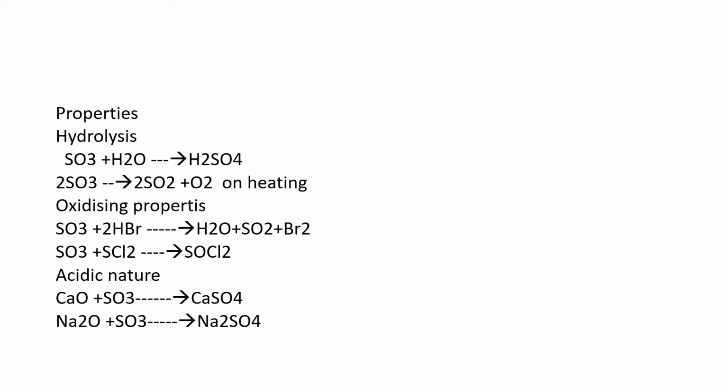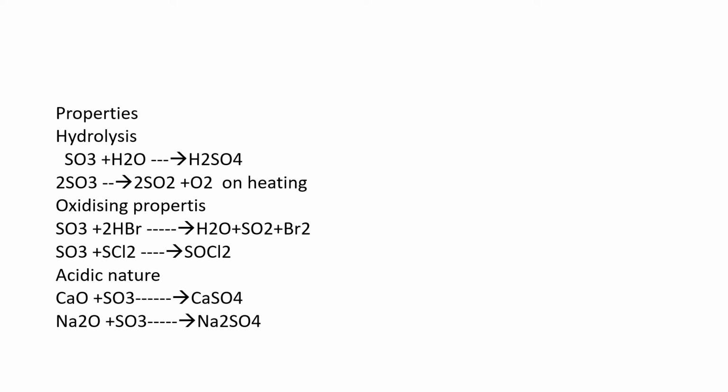Now, oxidizing properties of sulfur trioxide. Sulfur trioxide, when treated with hydrogen bromide, gives water, sulfur dioxide plus bromine. Here bromide ion is oxidized to bromine, and sulfur trioxide is reduced to sulfur dioxide.